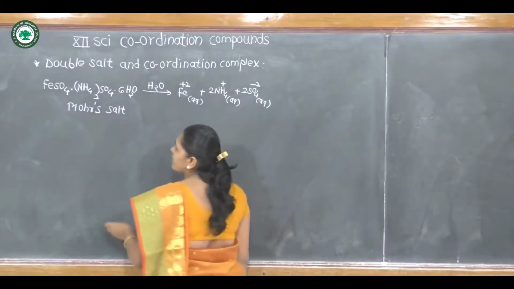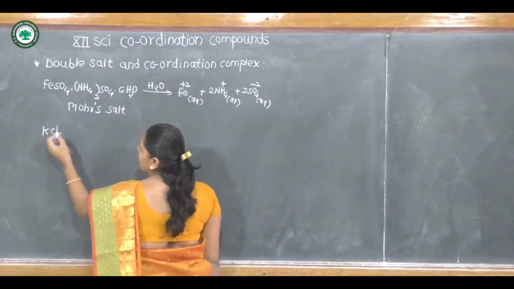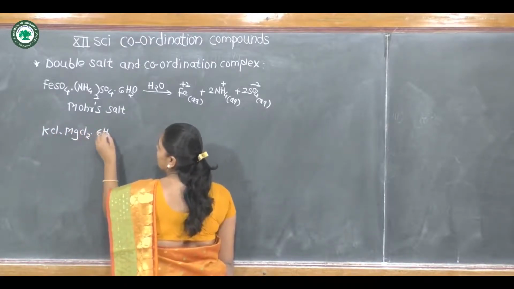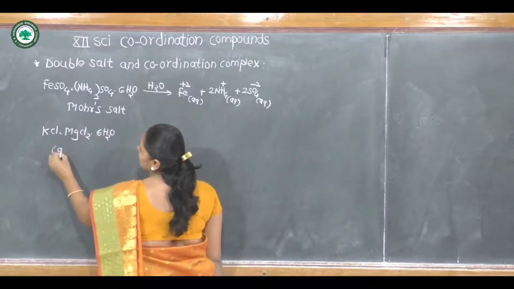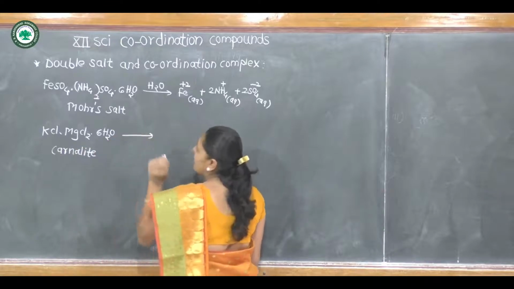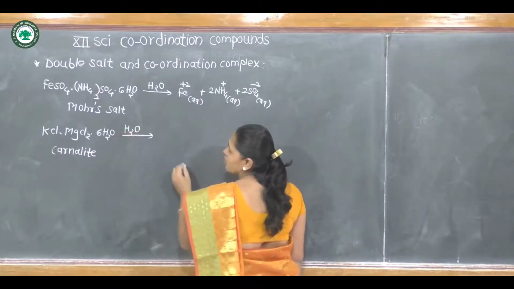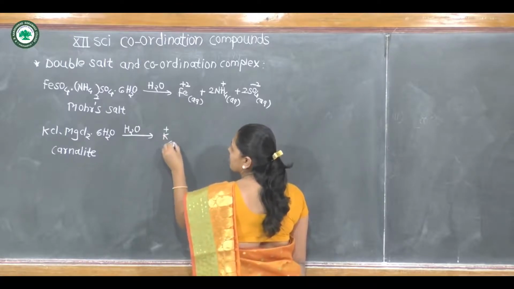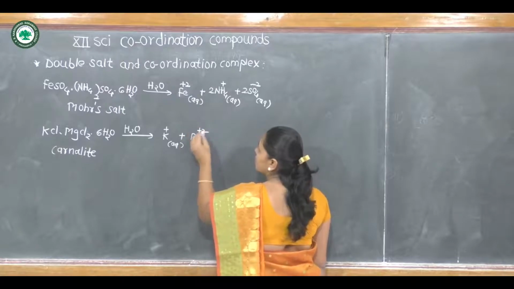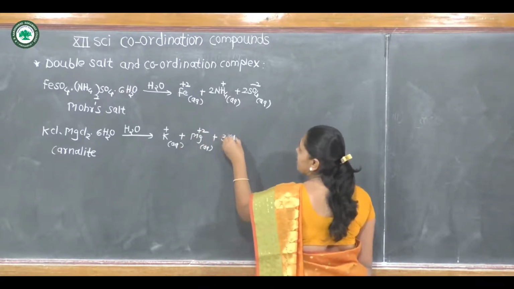Second double salt is carnallite. Formula for carnallite: KCl, MgCl2, 6 water molecules. It also completely dissociates in aqueous solution into its ions: K plus, Mg plus 2, 3Cl minus.